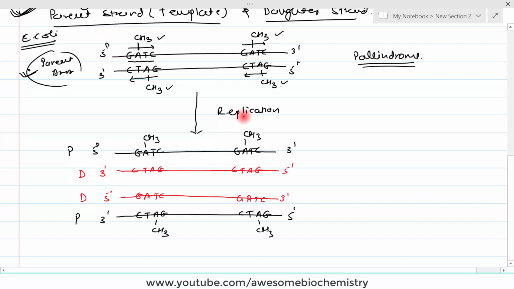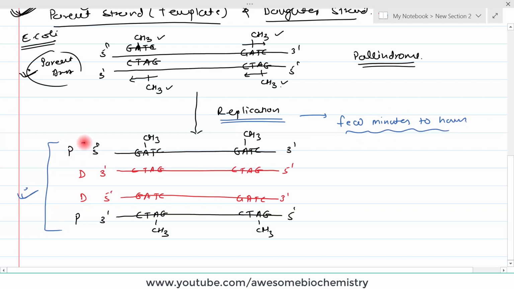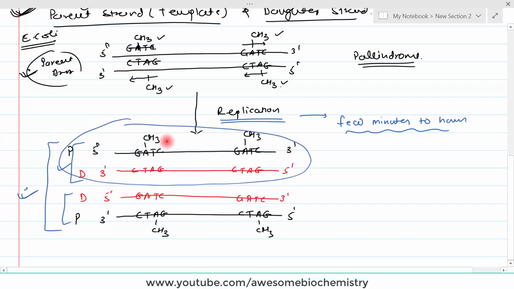What happens once replication is over? For some time, like a few minutes to hours, your newly synthesized DNA looks like this. This is one newly synthesized DNA, this is the second newly synthesized DNA. We know that it's semi-conservative, so one strand is from the parent, the other strand is from the daughter. If you consider this DNA complex, you see the parental strands are methylated, whereas the daughter strands are not methylated. Why? Because after a few minutes to a few hours, there is one enzyme, that is DAM methylase, that comes into action, and then it will start methylating this.